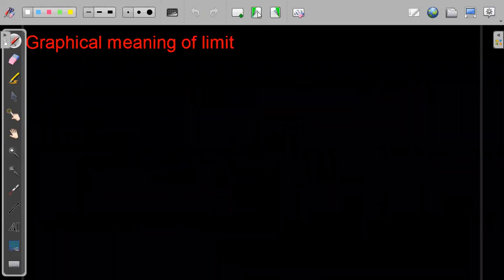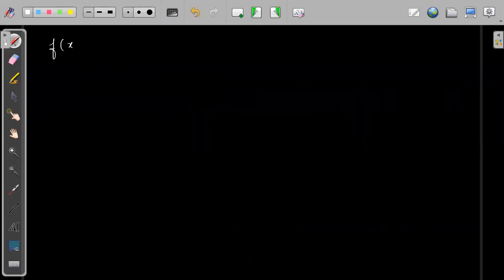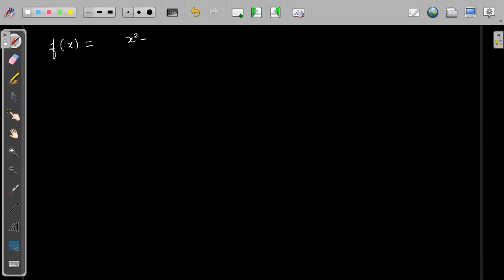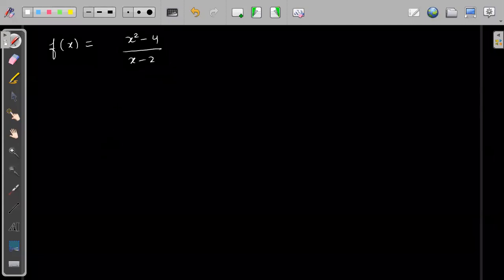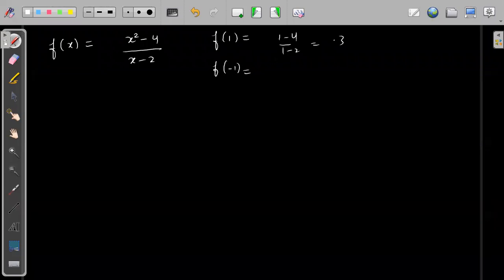Now suppose you have a function like this, f(x) is equal to x square minus 4 upon x minus 2, right? Now suppose I ask what is the value of f(1)? I will simply substitute, so this is 1 minus 4 by 1 minus 2, so this is 3, right? Now what is the value of f(minus 1)? I will substitute, minus 1 squared minus 4 upon minus 1 minus 2, so this is minus 3 upon minus 3, so this will become 1, right?